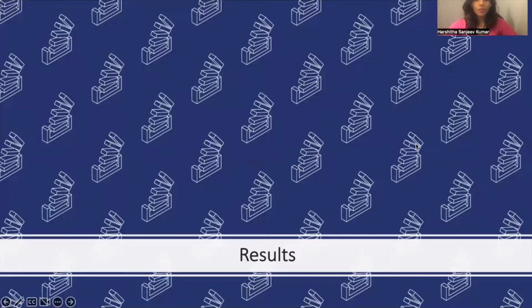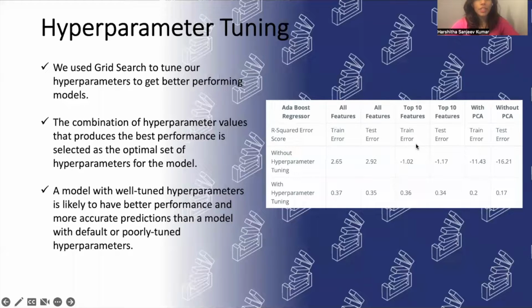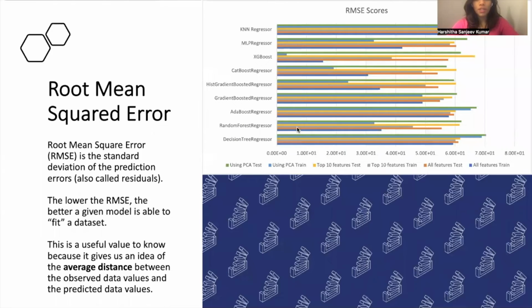Let us now look at some of the results we obtained. We used grid search for tuning hyperparameters. Grid search involves defining a grid of hyperparameter values and then training and evaluating a model for each combination of hyperparameter values in the grid. As we can see here, for AdaBoost regressor with hyperparameter tuning, the R-squared error is much lesser. The first metric we evaluated is the RMSE. This is a measure of the standard deviation of the predicted errors.